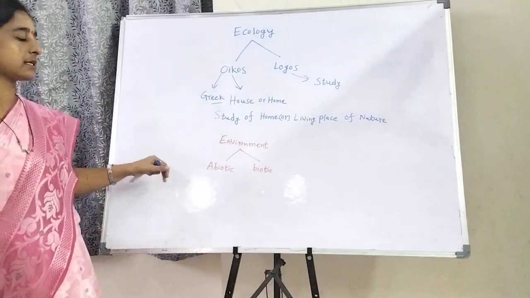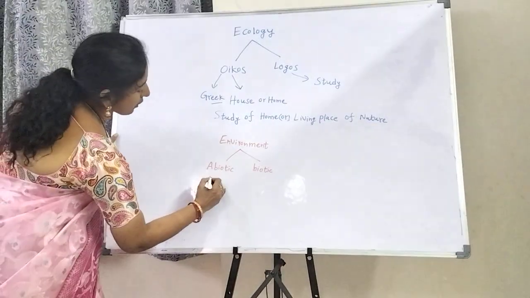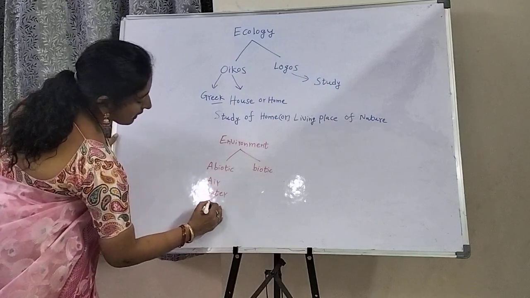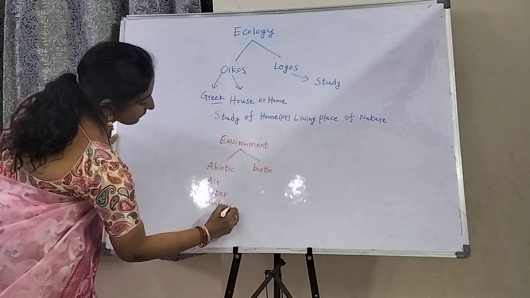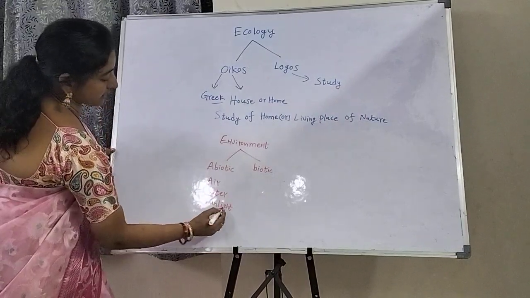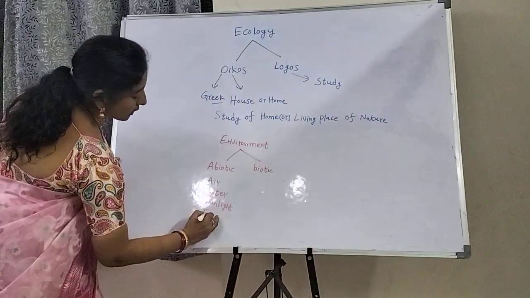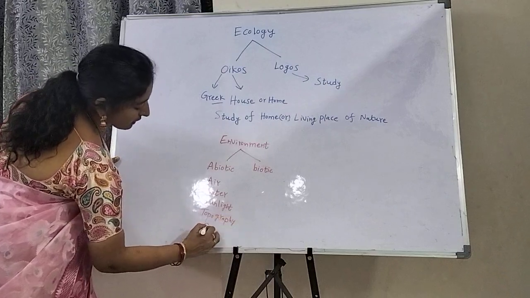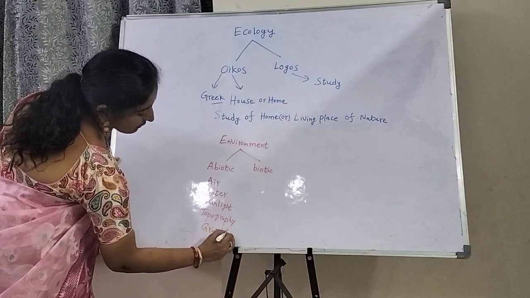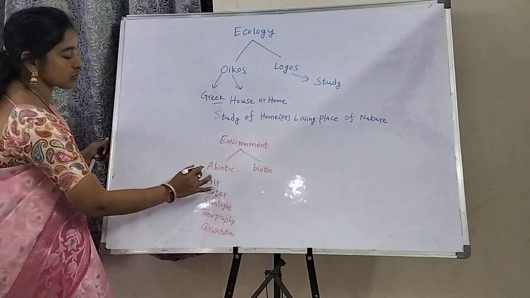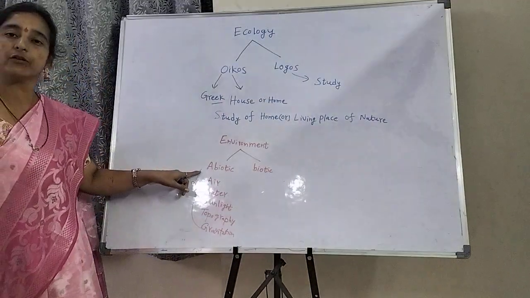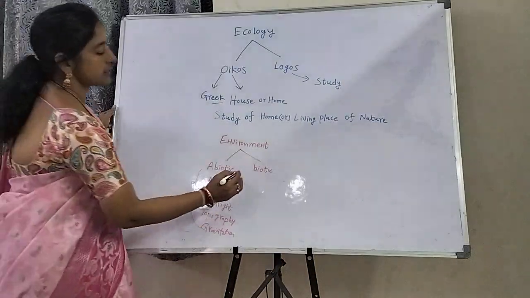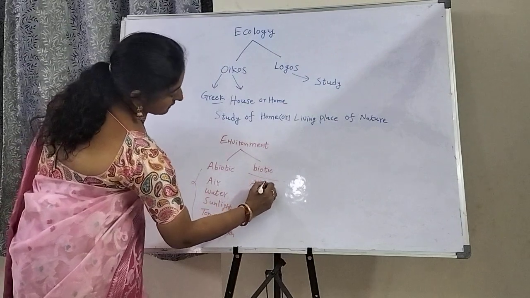Abiotic components mean non-living things such as air, water, sunlight, topography, and gravity or gravitation. All these are related to abiotic components. Biotic components mean all living organisms.